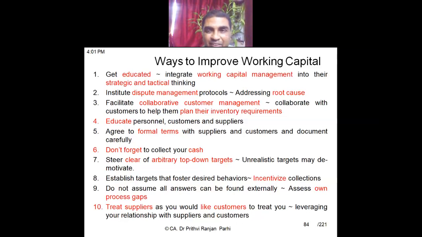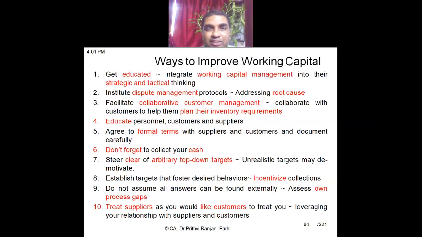This kind of thing will definitely motivate the employees, and the target can be achieved. Don't think that all problems can be attributed externally. That means don't think that if working capital is not managed, it is only the external people who are responsible. You need to assess your own process gaps. There might be something wrong in your own process.